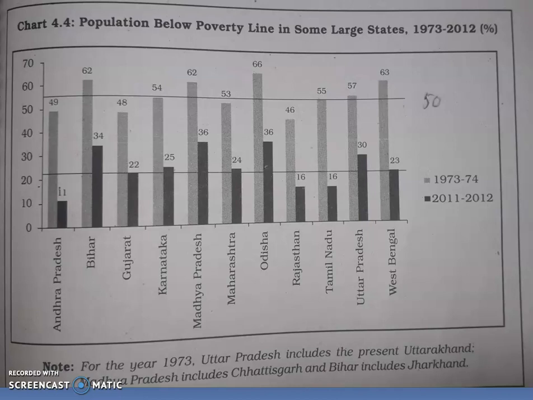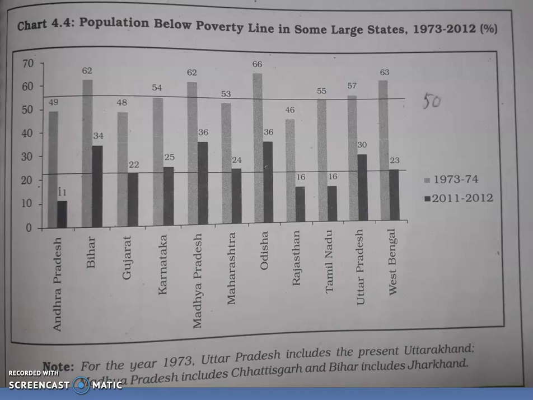So we can say that in West Bengal and also in Tamil Nadu, the level of poverty has reduced more from previous years. The proportion of poor in India during 1973 to 2012 has come down from 55% to 22%.